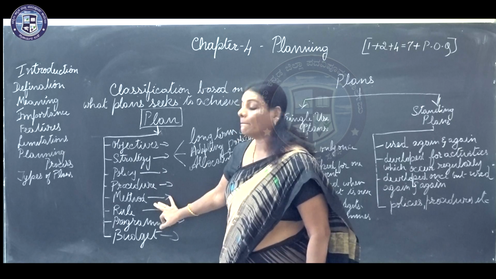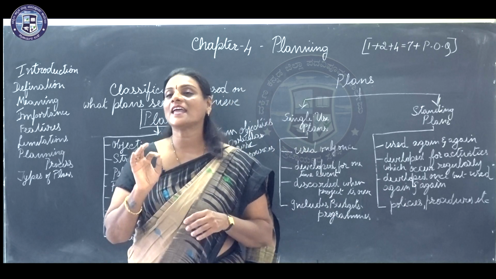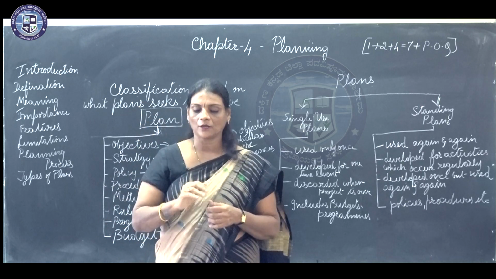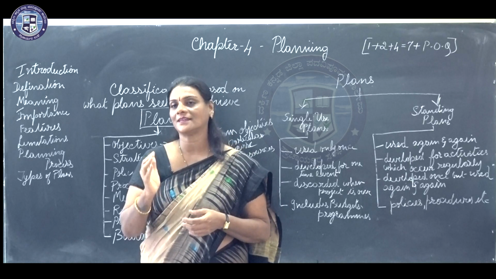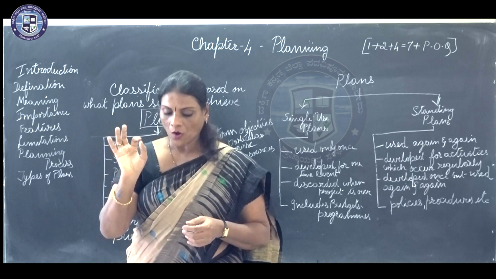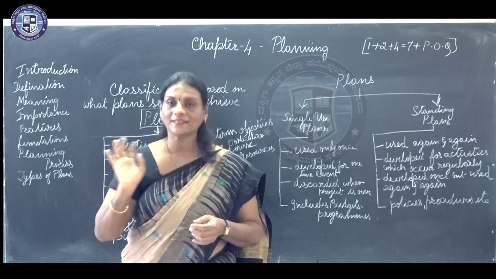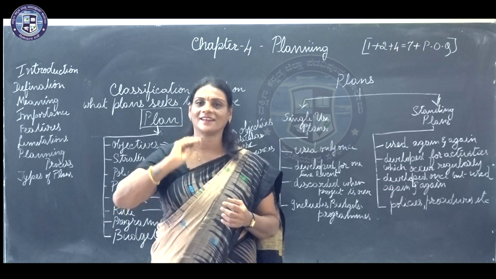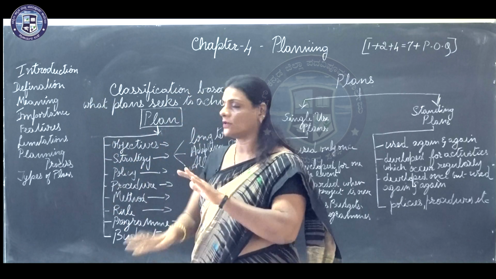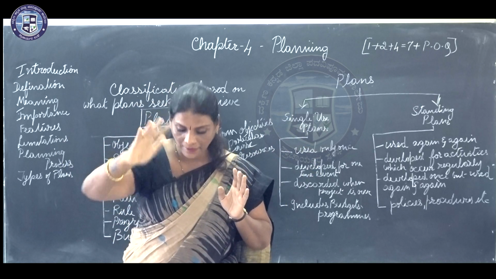Next one being method. Now methods are the prescribed way or manner in which the tasks are to be performed considering the objective. So it's the prescribed way or manner in which the work or the task has to be done, considering what? Considering your objective. So you see, anywhere in all these things, you are never diverting yourself from your objectives or your ultimate aim.